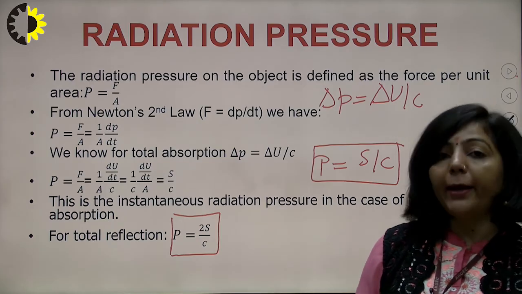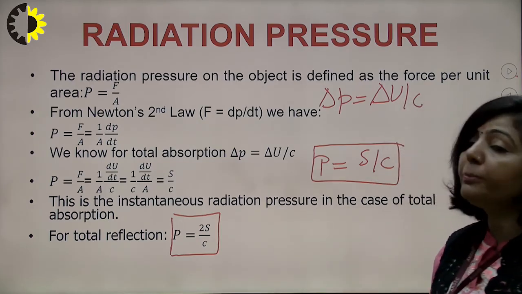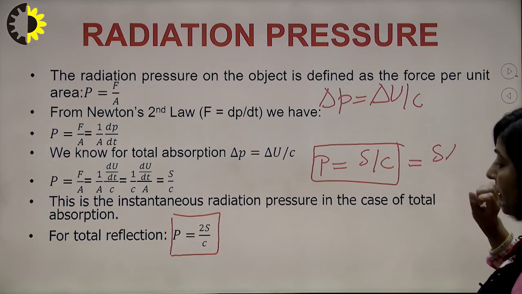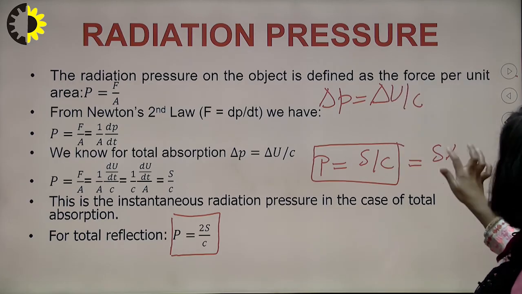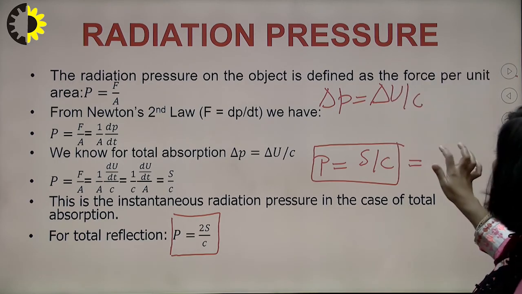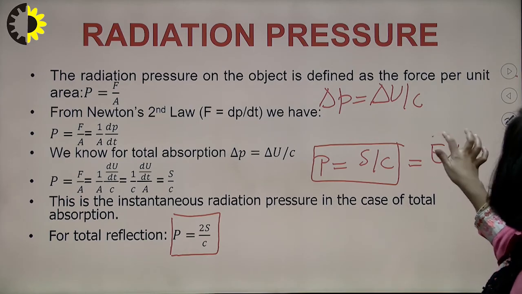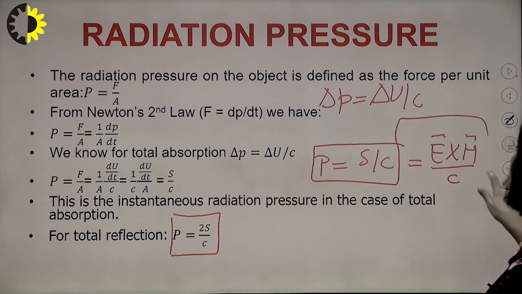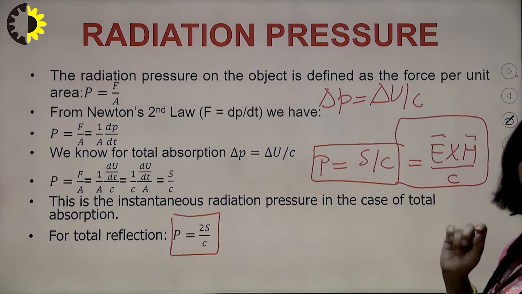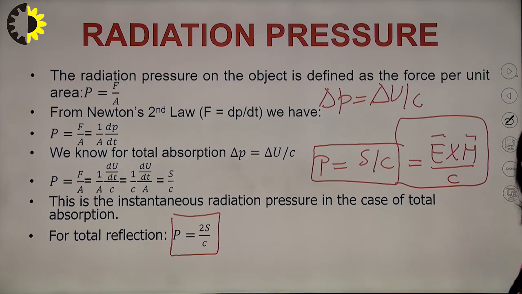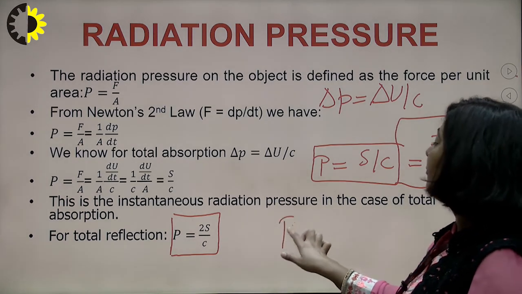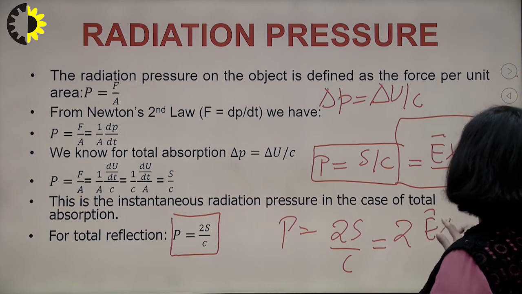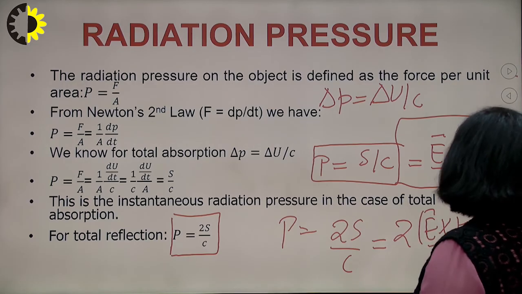When you simplify it, the radiation pressure in terms of Poynting vector can be written as E cross H upon C. This is the radiation pressure for a perfect absorber. I am writing this because S is your Poynting vector, and the Poynting vector is the cross product of E and H. For a perfect reflector, this will be 2S upon C, which can be further written as 2 E cross H upon C. So what is the conclusion here?